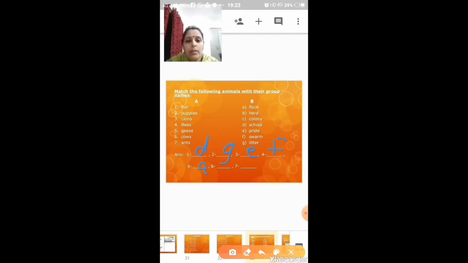Cows. A herd of cows. A herd of cows. So it's going to be option B. Sixth one is going to be option B. Seventh is ants.